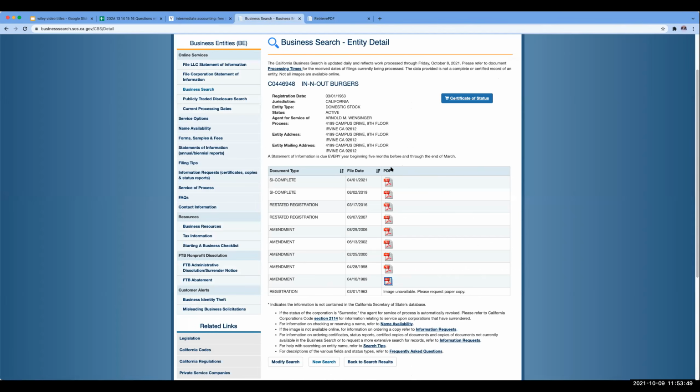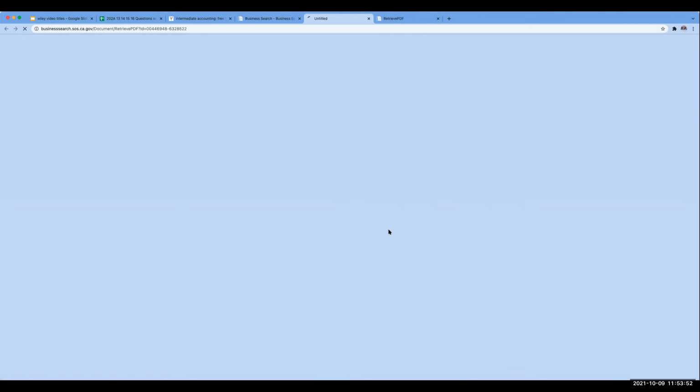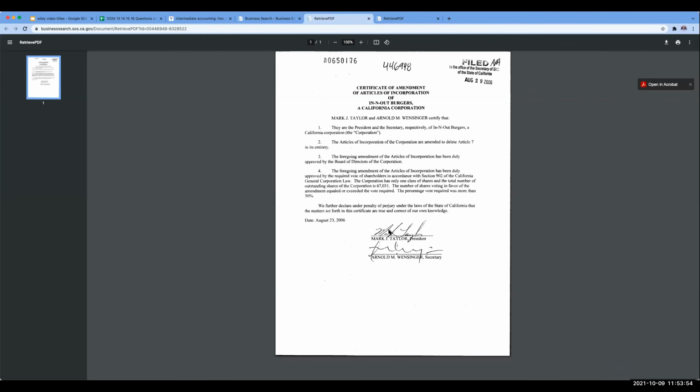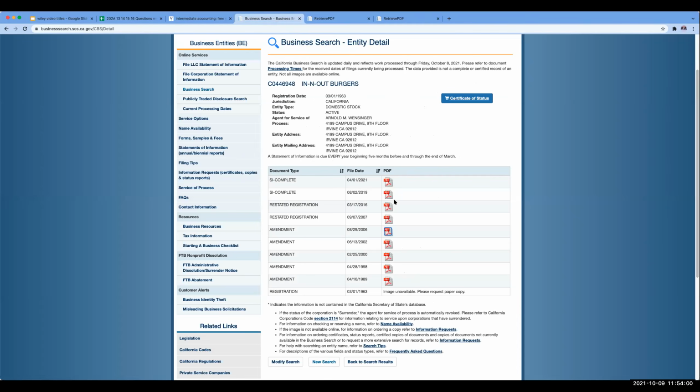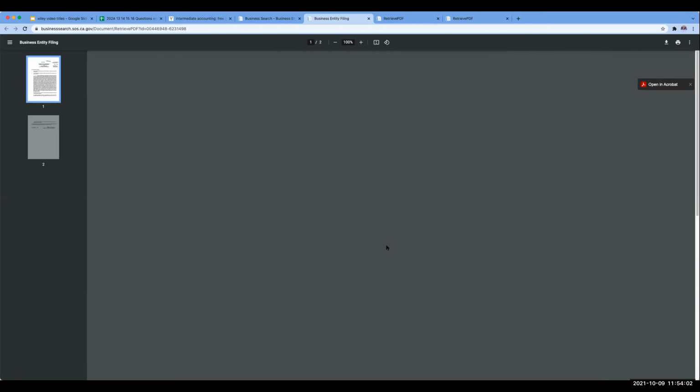Let's go back here and take a look at another amendment to their articles. Right over here, let's see. So they're deleting Article 7. Let's see if they've got anything else that's good with regards to shares.